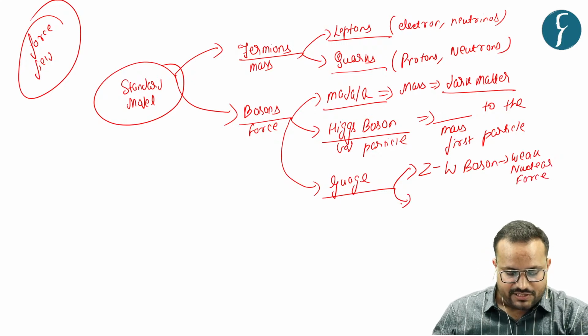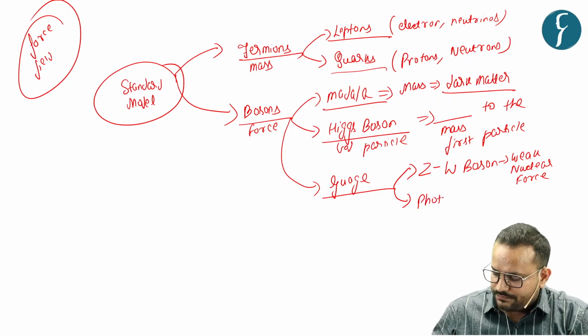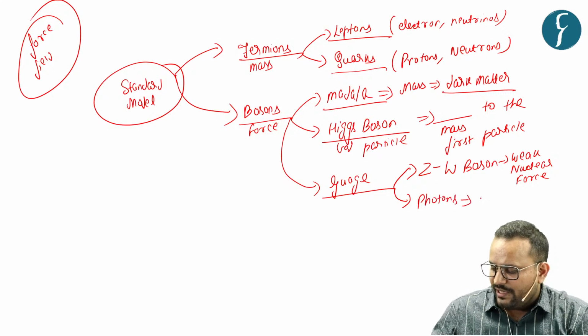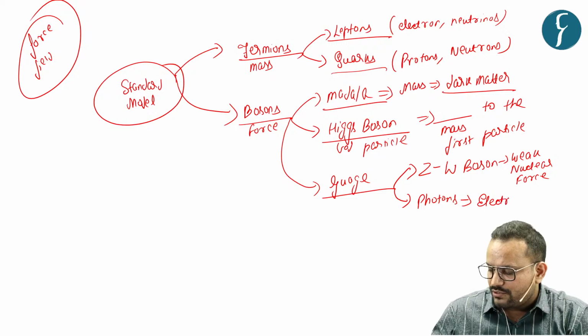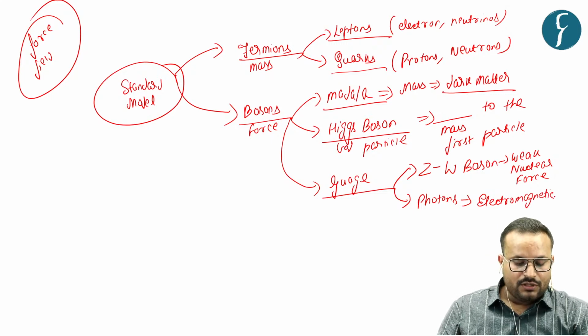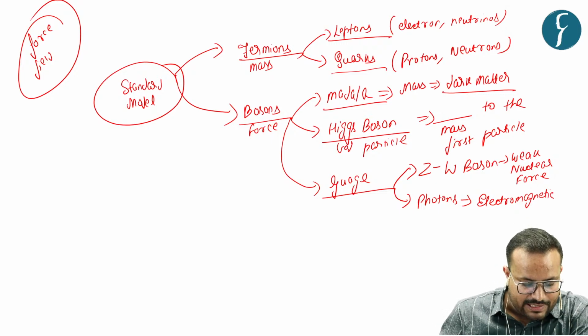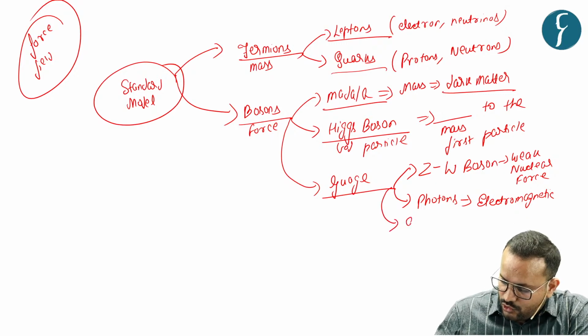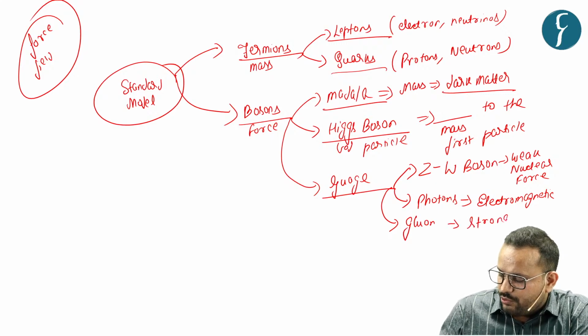Then you have basically photons that symbolize electromagnetic force. Then lastly, you have gluon, and they symbolize strong nuclear force.